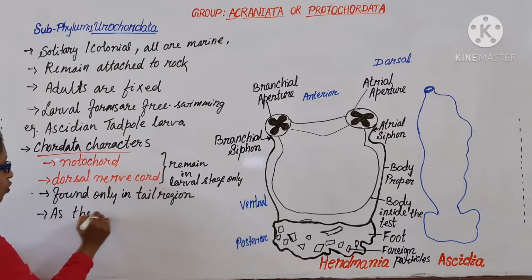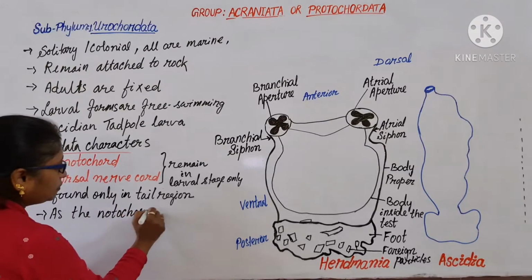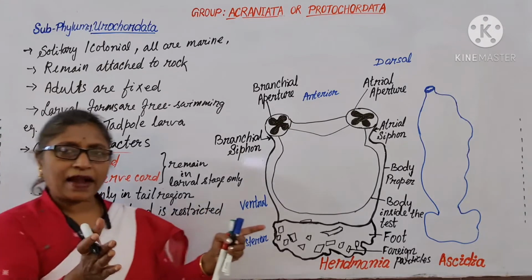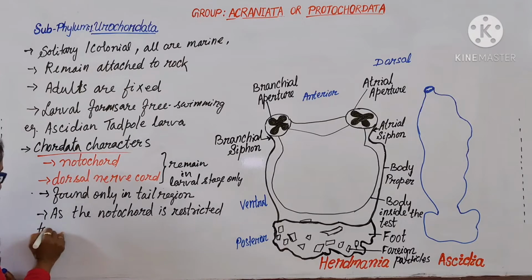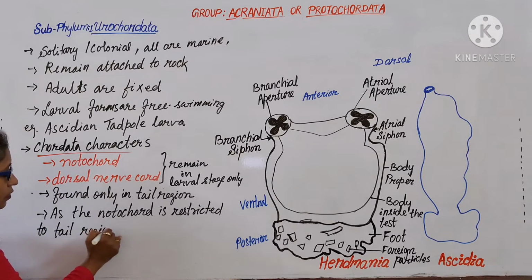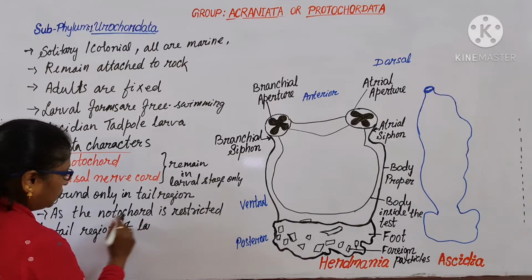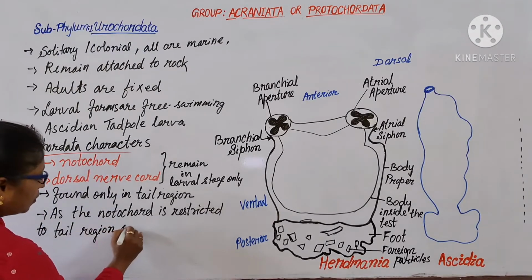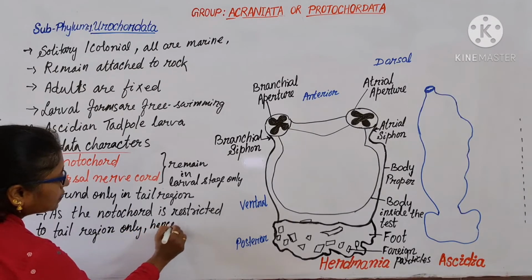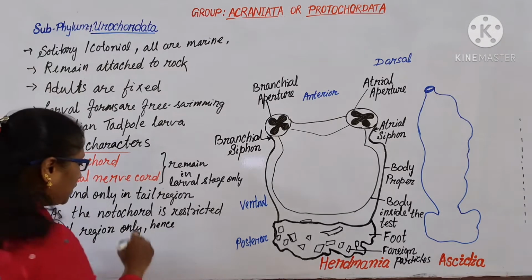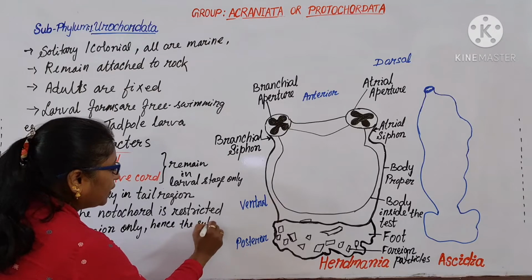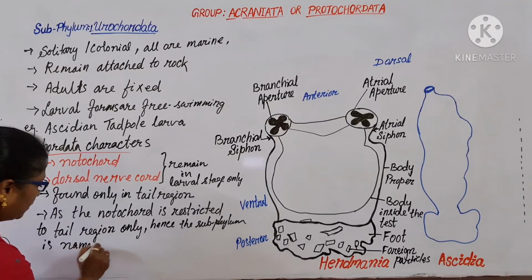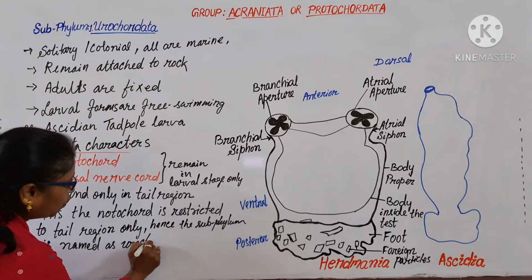As the notochord is restricted to the tail region of the larval form, hence the subphylum is named Urochordata.